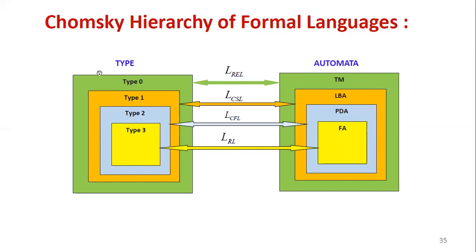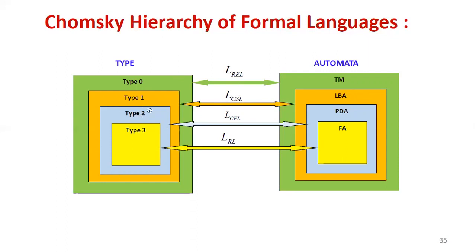The colors are also discriminated, you can see. The green color is type 0, with the same arrow color and the same color box on the right side. So similar color boxes are connected. Then type 1 is orange color, on both the left side and right side, and the arrow is also the same. Type 1: its acceptor is linear bounded automata, and its language is context sensitive language, with L suffix.